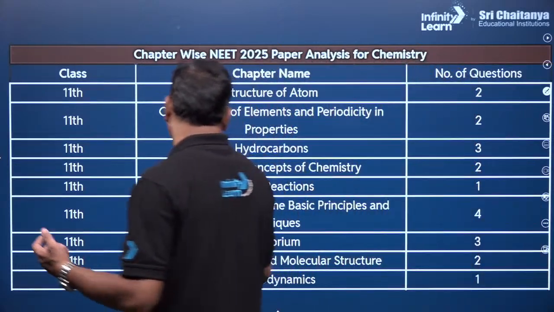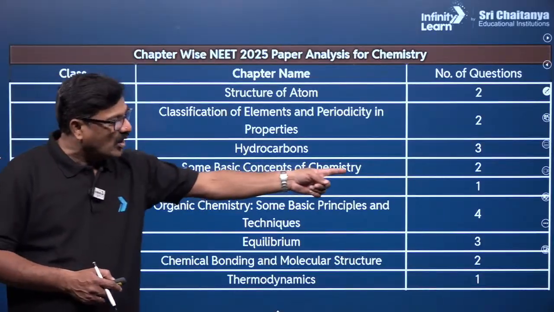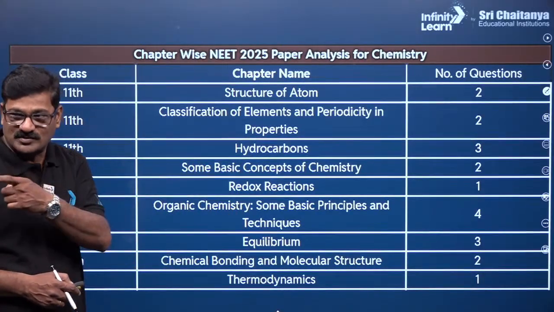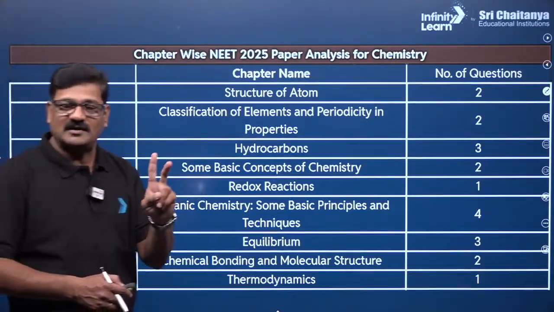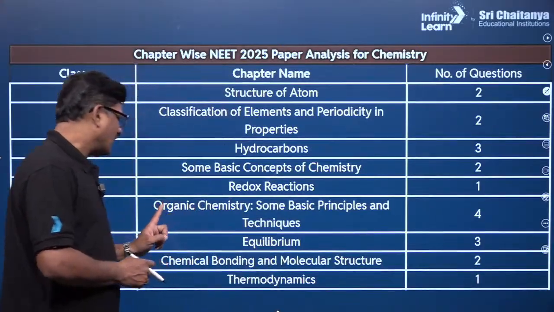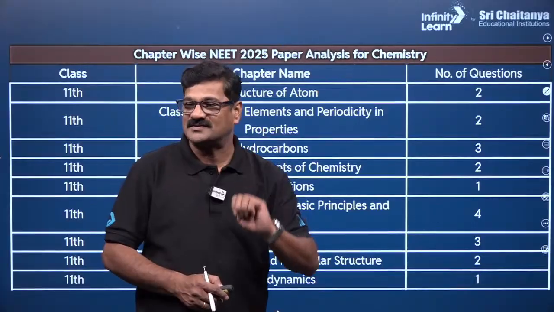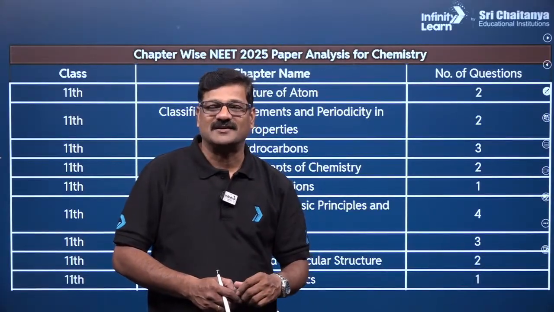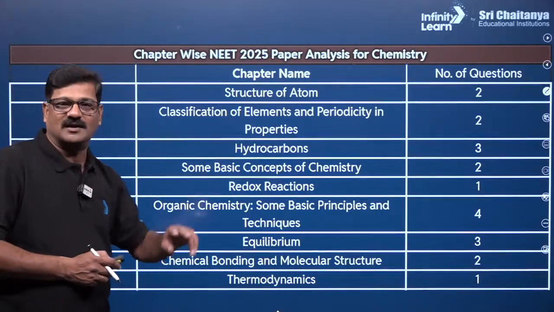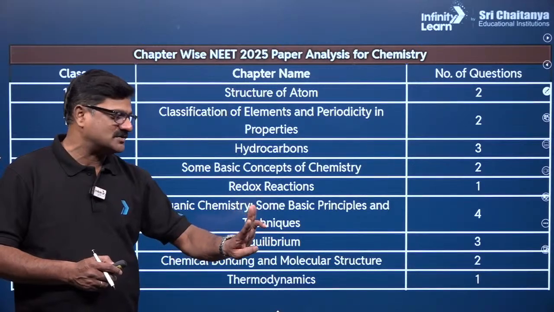Here, talking about redox reaction, a very dangerous chapter, and it only got 1 question from redox. Okay, so the conductivity question I want to discuss. Conductivity 1 and the Grignard reagent question is there. I want to discuss that. Okay, and organic chemistry GOC you got 4 questions, right? The Liebig method, and acidity, stabilities and equilibrium, total chemical equilibrium, physical equilibrium combined, you got 3 questions.